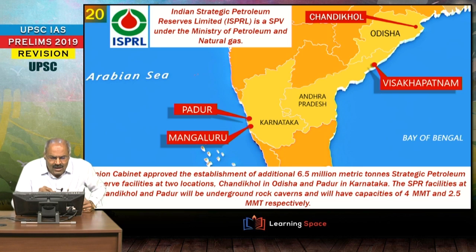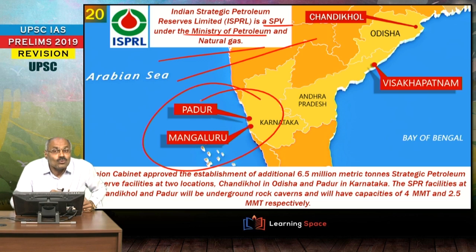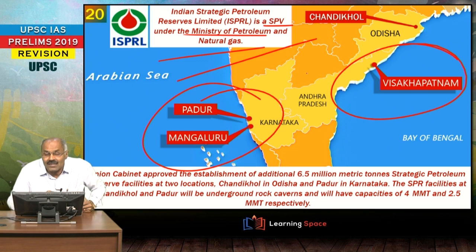This is very important. Indian Strategic Petroleum Reserves Limited. This is the special purpose vehicle under the Ministry of Petroleum and Natural Gas, and this Indian Strategic Petroleum Reserves Limited is storing the petroleum, or you can say crude, in underground caverns. Already at 3 places they are being stored. One is Padur, second one is Mangaluru, both in Karnataka, and Visakhapatnam in Andhra Pradesh. Right. So this is the first phase.